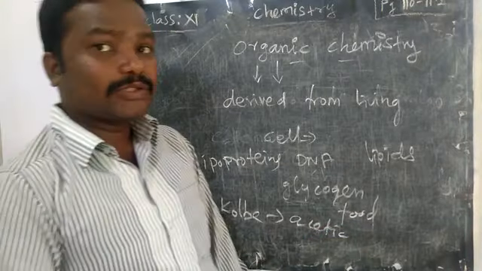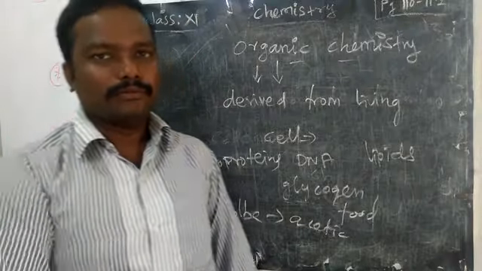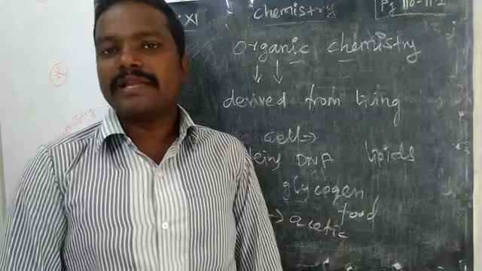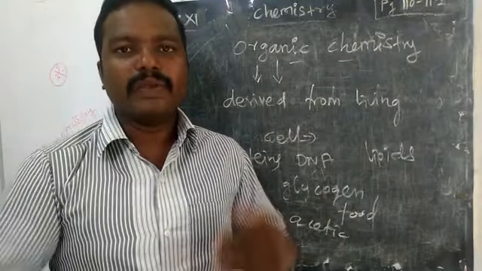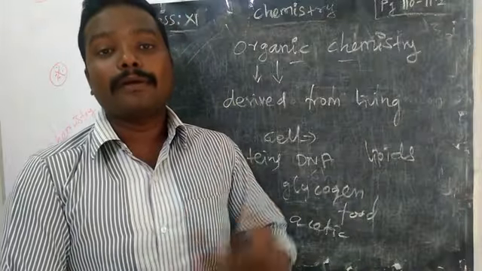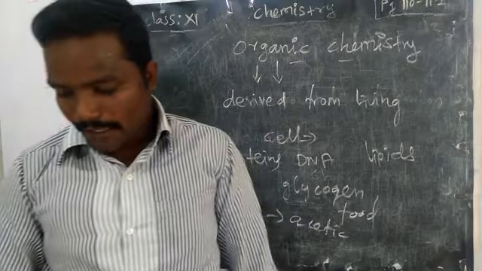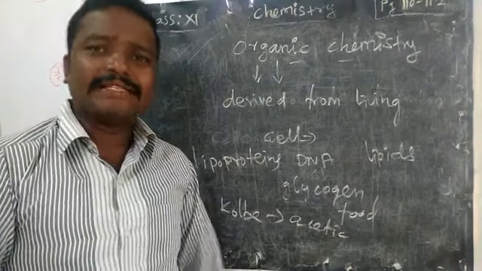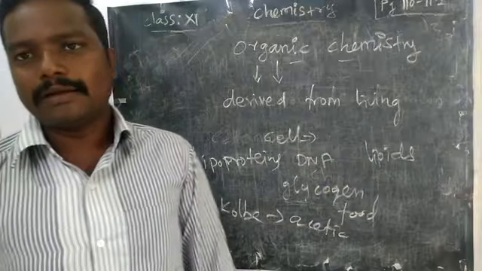Actually, before that Lavoisier himself prepared ammonia, but in our book only Wohler and Berthelot are given. Berthelot also prepared methane in the laboratory. By this we can understand that we can prepare organic compounds in the laboratory also. Next, they are used in textiles and the dye industry, and there are many applications continuing.